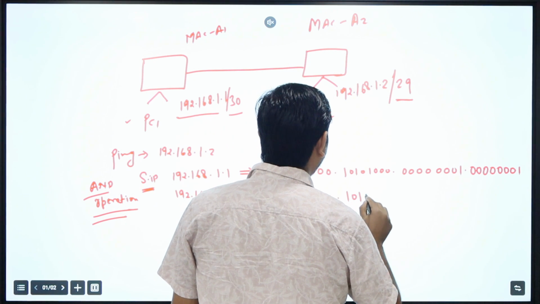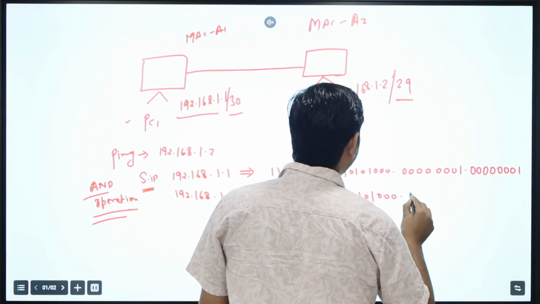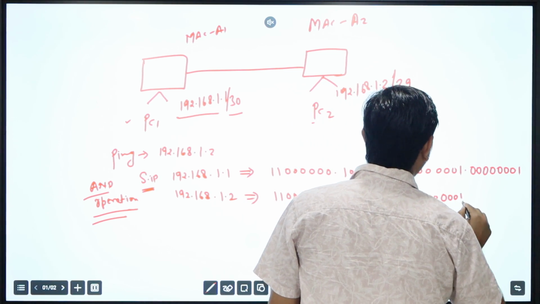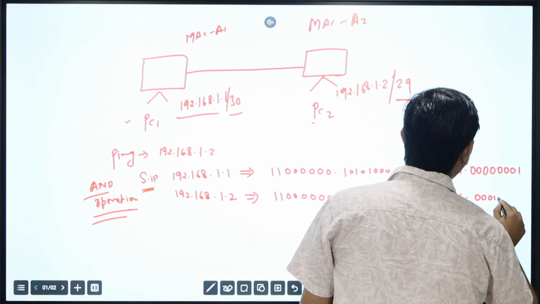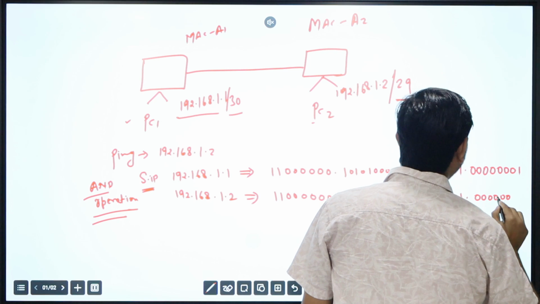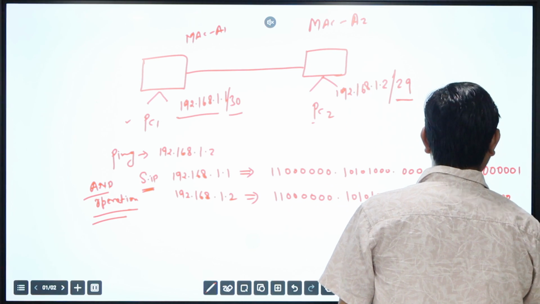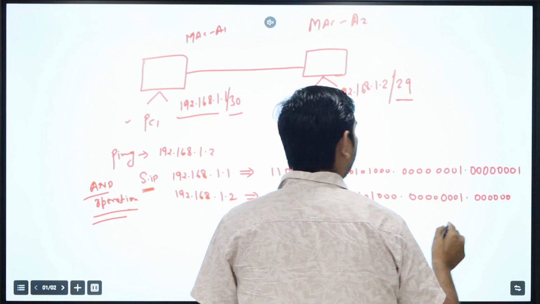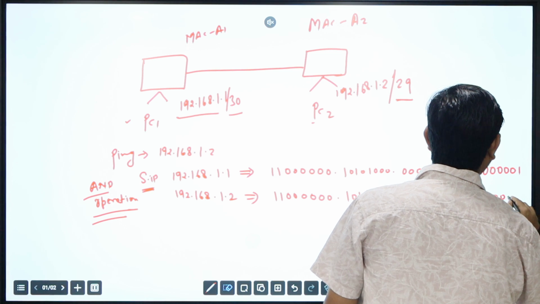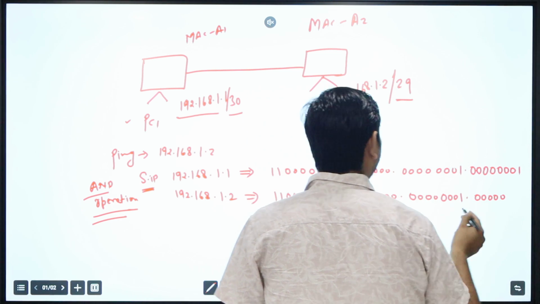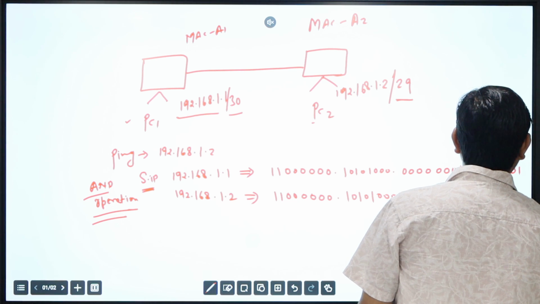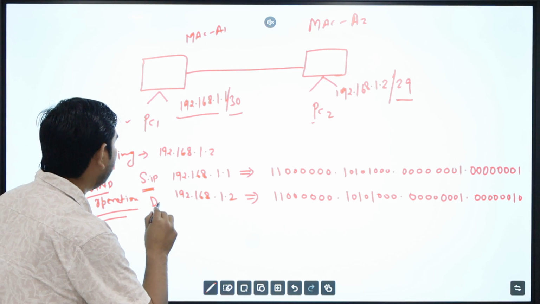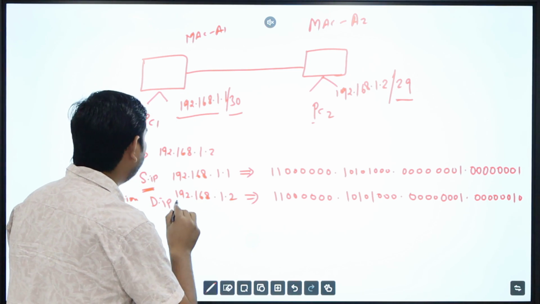Then 1 0 1 0 1 0 0 0, then again 0 0 0 0 0 0 0 1, and then 6 zeros followed by 1 0 in the last octet. This is the binary of the destination IP, and this is my source IP.